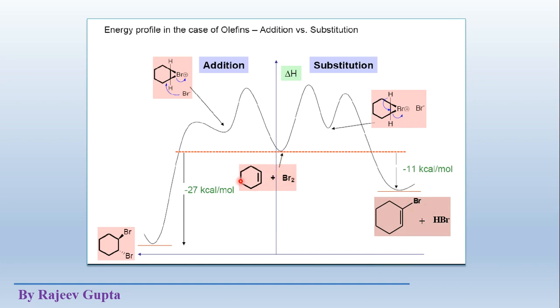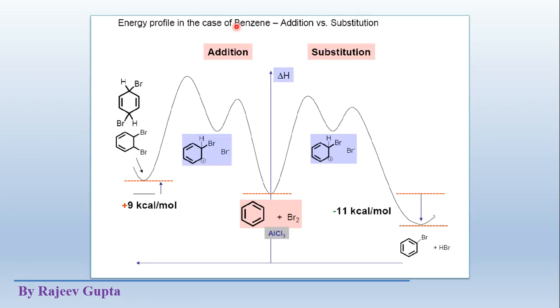So if we compare to these reactants, the potential energy is lower in case of addition, but less lower in substitution. So this addition reaction is more favorable in case of alkenes or conjugated aliphatics. So in case of alkenes, we get addition reactions preferably, and we don't get substitution. But in case of reaction with benzene or aromatics, we assume both types of reactions, addition and substitution.